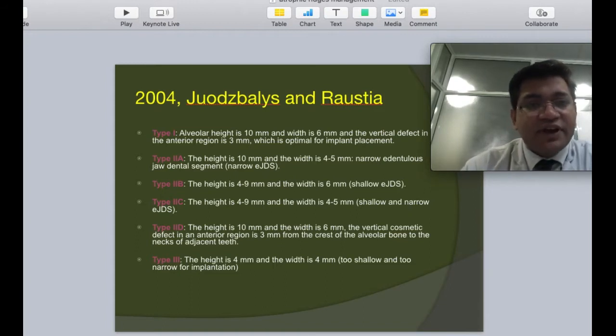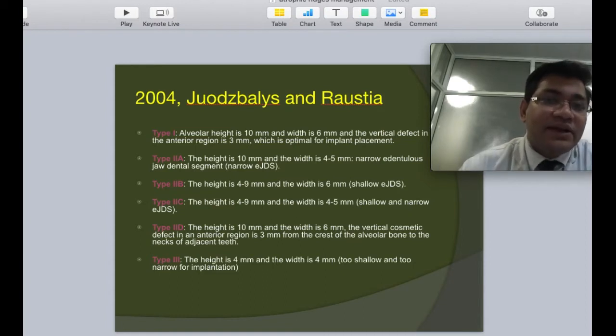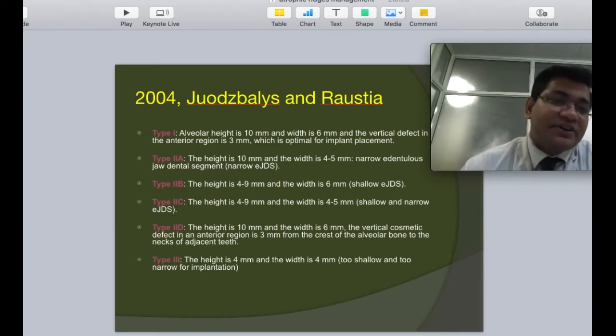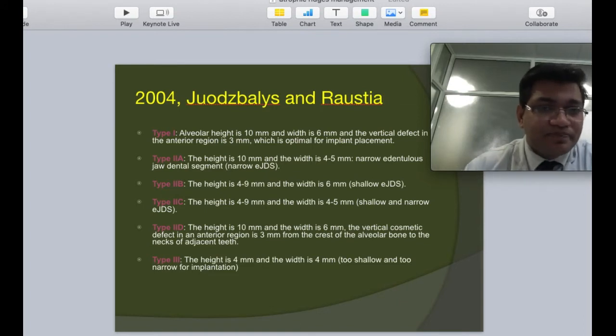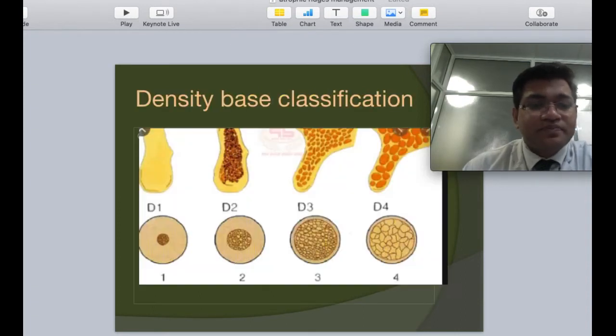It included how best we can rehabilitate a patient aesthetically, functionally, mechanically, as well as with the gingival biotypes. As such, most of the individuals that fall in type 2 or type 3 are challenging to rehabilitate surgically in a good manner. So these all fall into the criteria of discussion in today's topic.